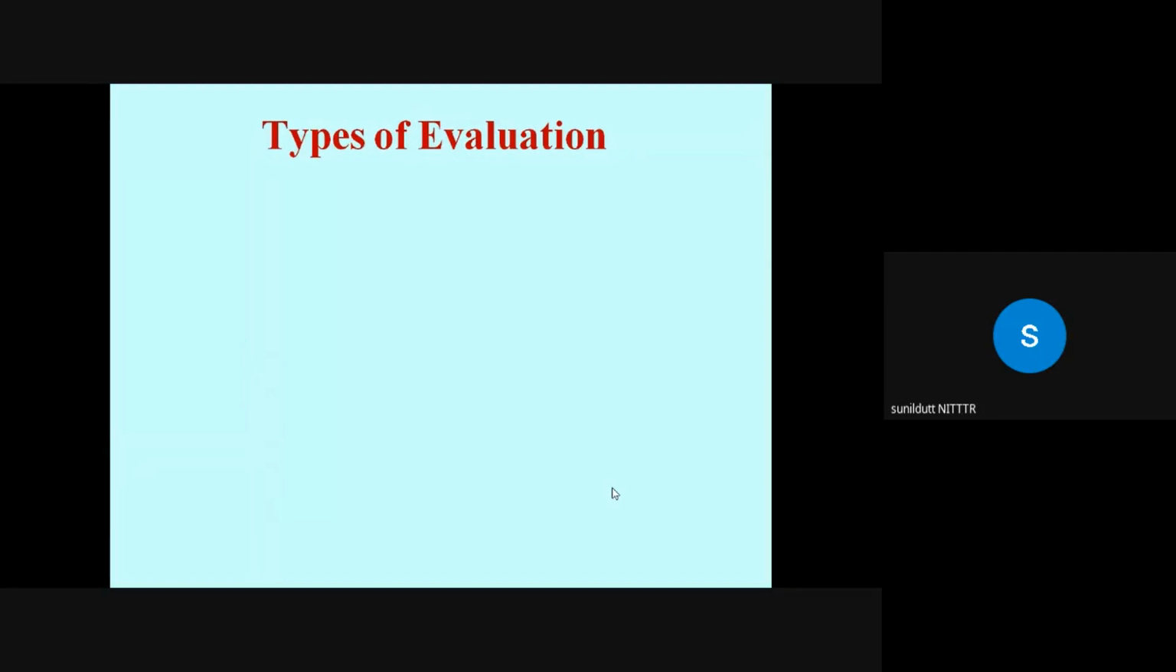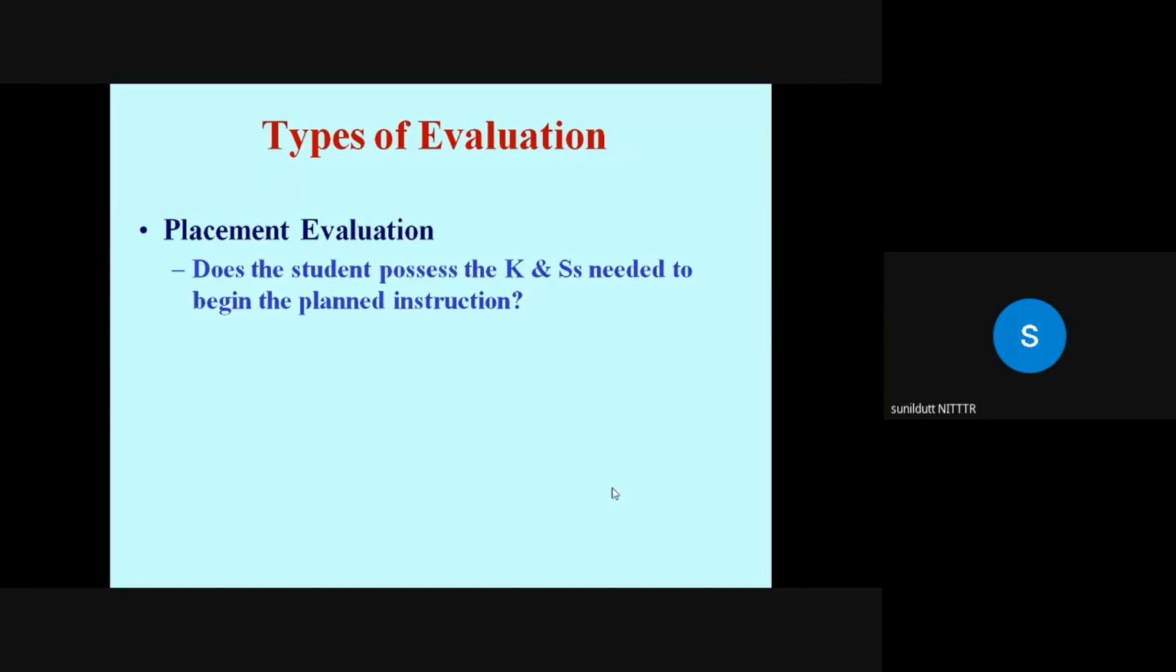Now coming to the types of evaluation. Firstly, it is the placement evaluation. Here, the role is to place students in a program appropriate to their interests and abilities. So placement means whether the student is ready to receive new instruction. So for this, you want answers to questions like, does the student possess the necessary knowledge and skills needed to begin the planned instruction?